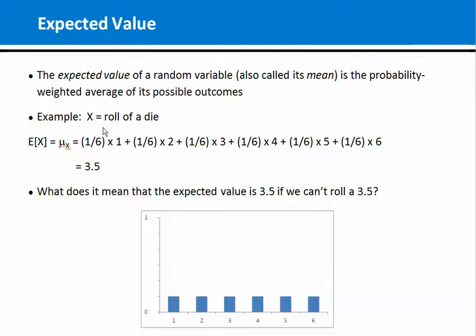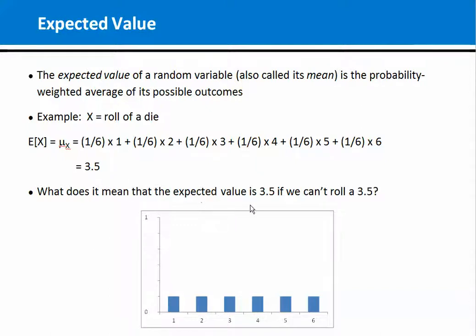So our first example: if x is the roll of a die, then its distribution is described by this picture, 6 equally likely outcomes. The expected value, which we indicate with this notation, E of x, or the mean of x, which we indicate with the Greek letter mu, is the probability-weighted average of the possible outcomes. Possible outcomes are 1, 2, 3, 4, 5, 6, and they get equal weight, 1/6 each. So when we work that out, we get an expected value of 3.5.